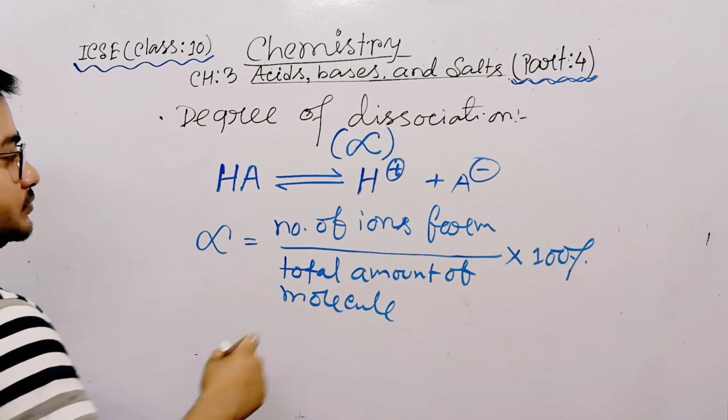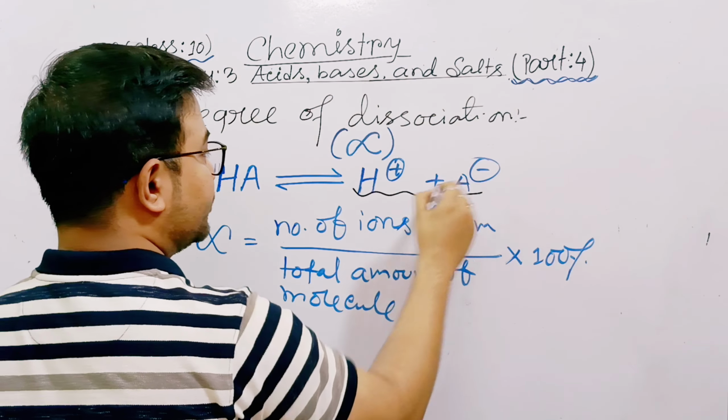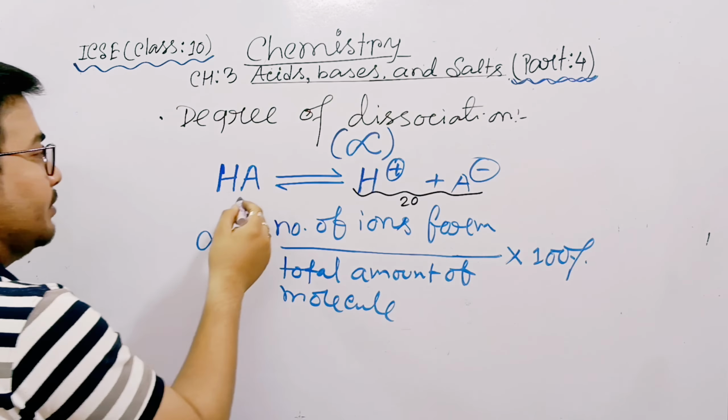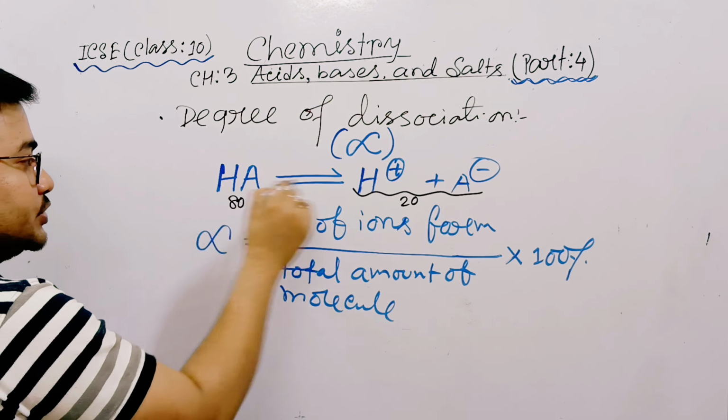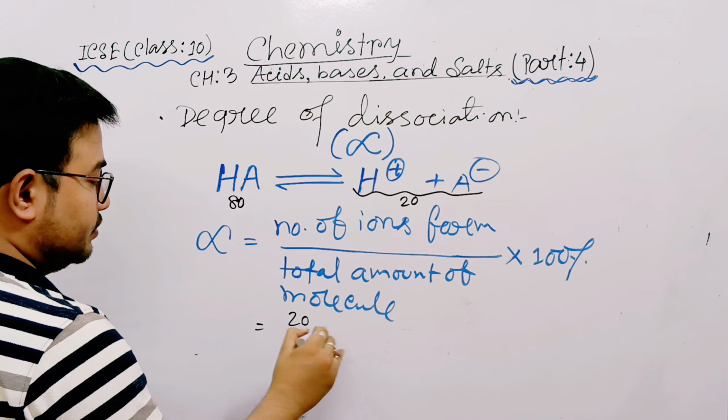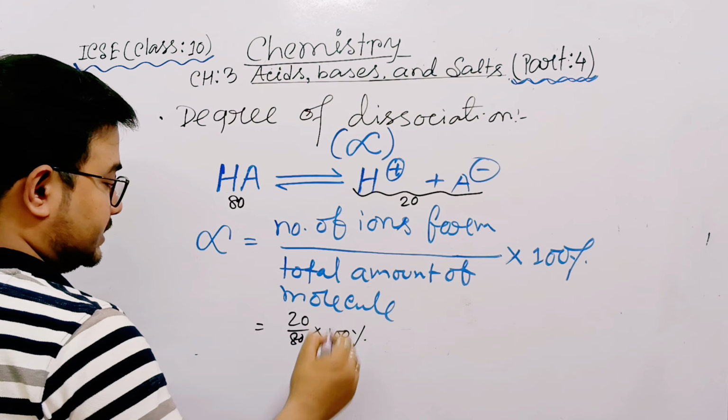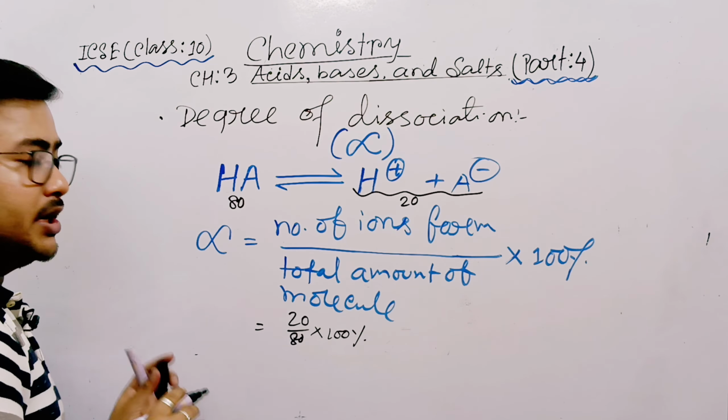Suppose here the number of ions formed is 20. The total number of molecules is suppose 80. So 20 divided by 80 into 100%. This is your answer. Okay, so you have to calculate it.